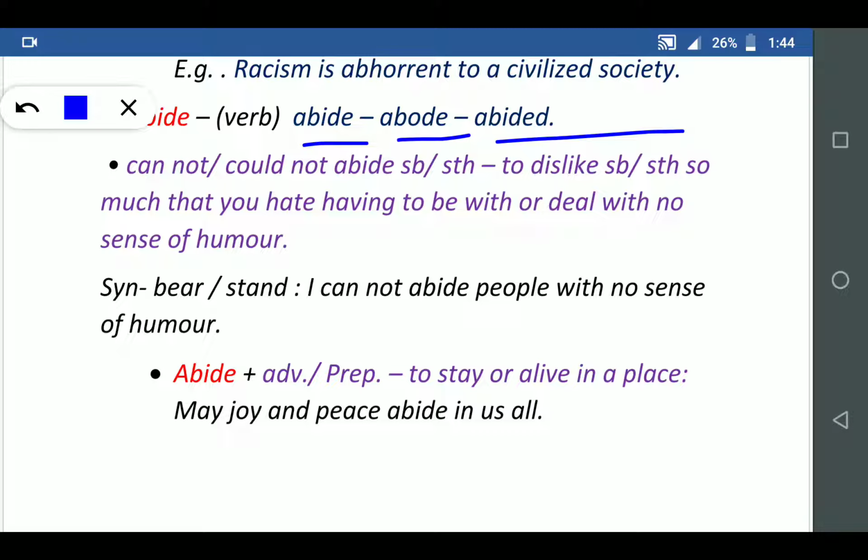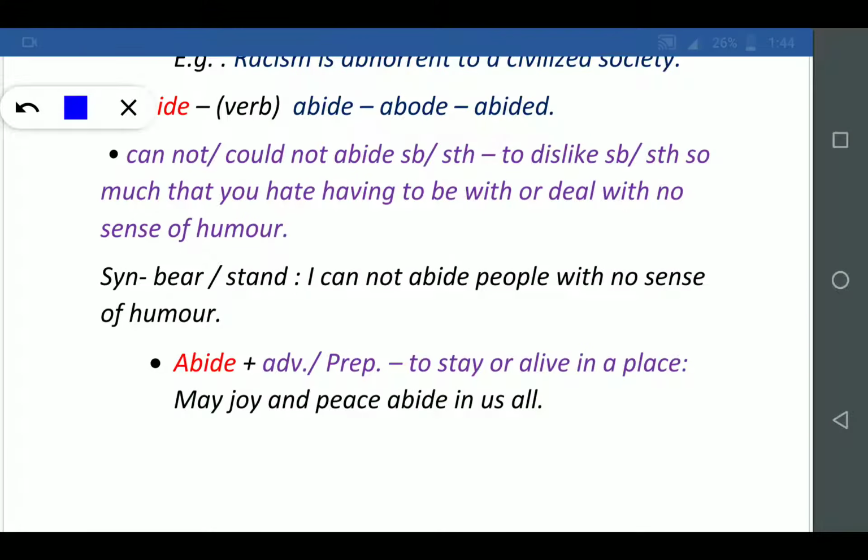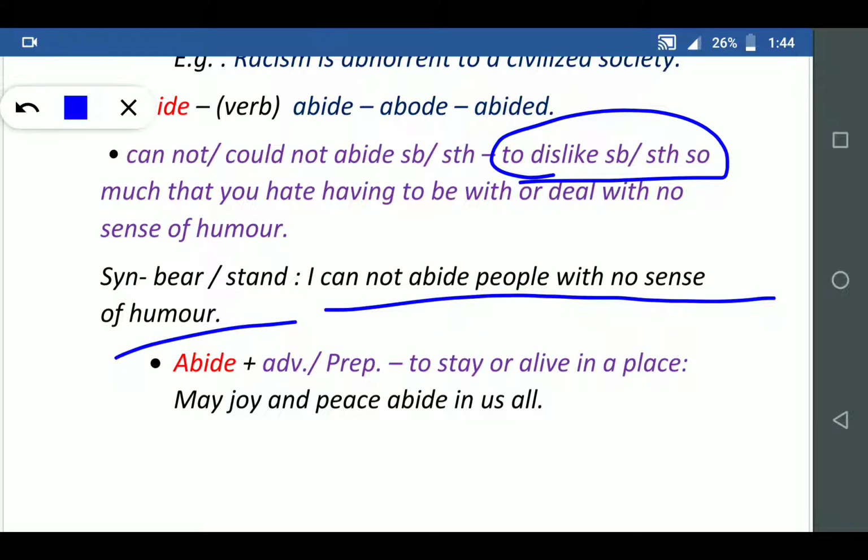Abide means cannot or could not abide something, to dislike something so much that you hate having to deal with it. For example, I cannot abide people with no sense of humor. Abide means to dislike something. So indirectly I hate them.